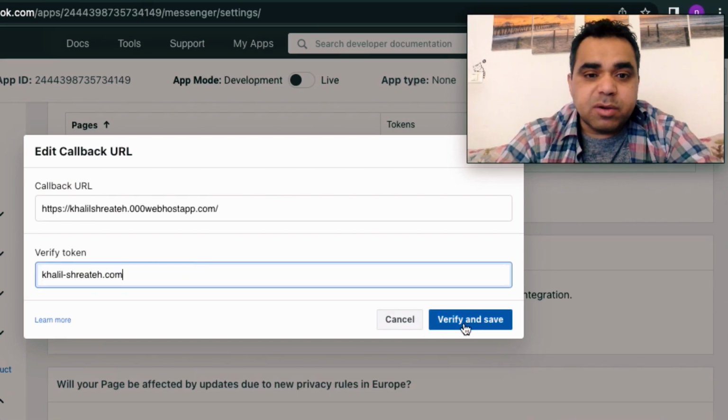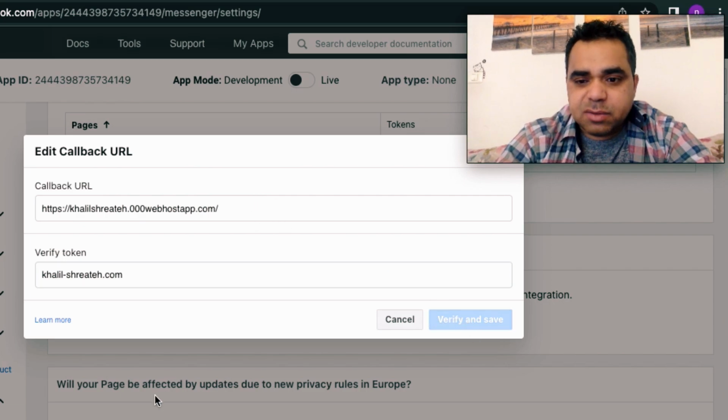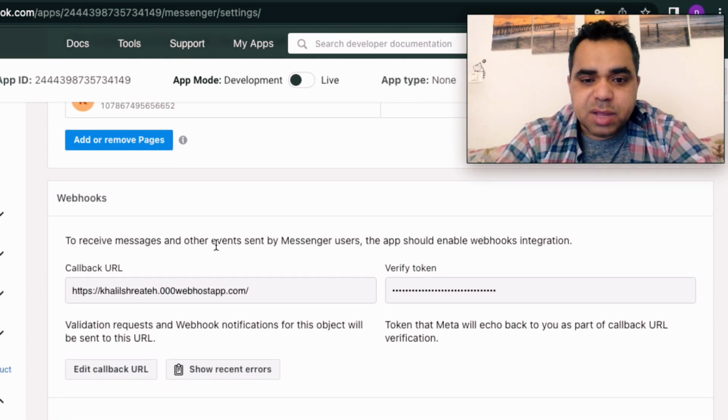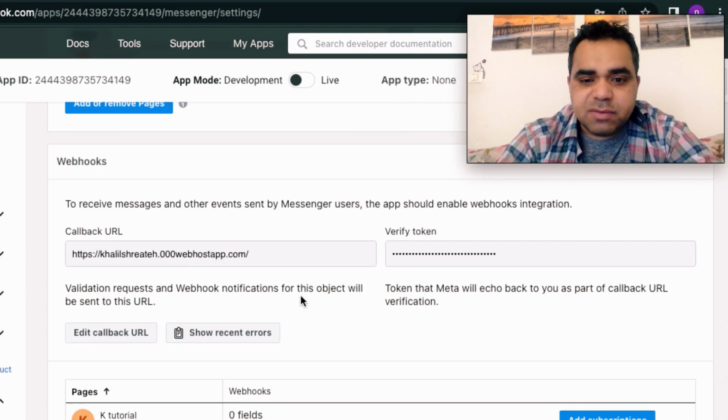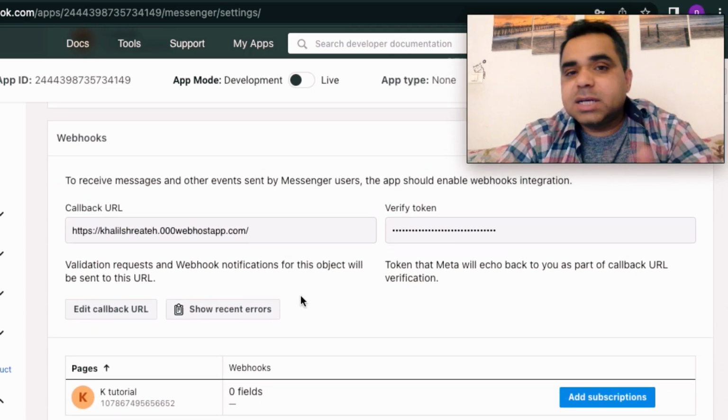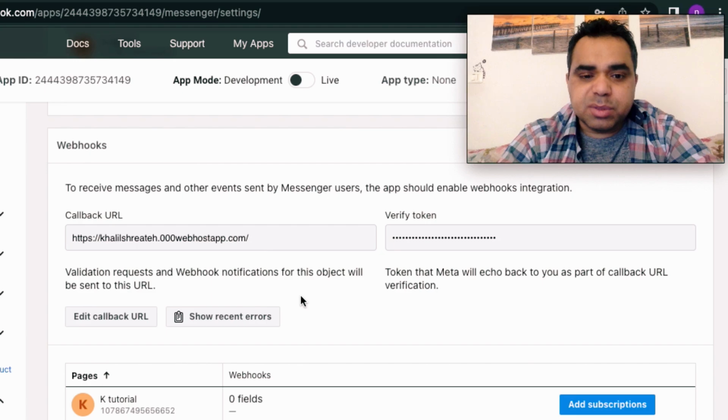Once Facebook validates and verifies the website, this box will vanish. So, verify and save. If there's any issue, Facebook is going to tell me. Now, as you see here, my website and verify token are already saved. Everything goes fine.